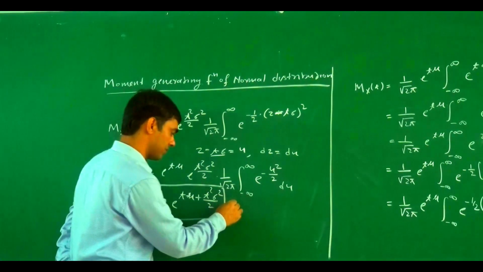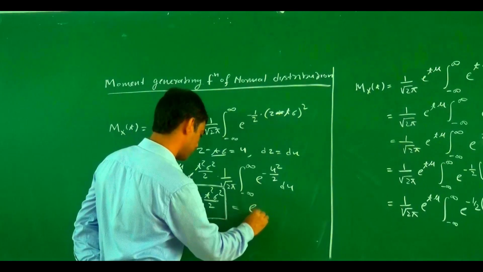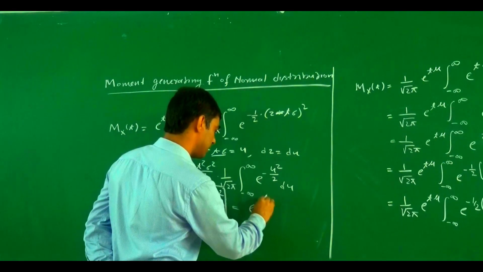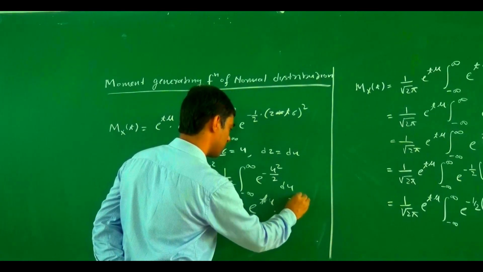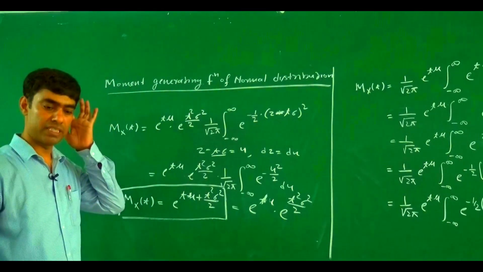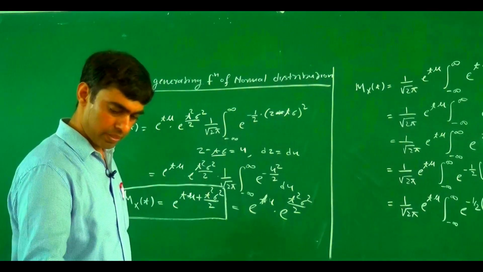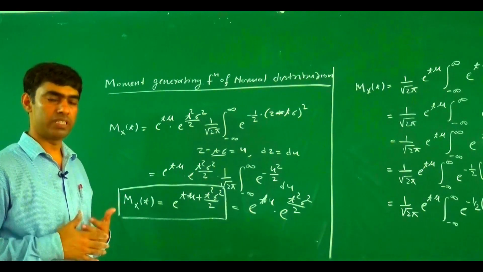You may also write this as e to power t mu into e to power t square sigma square by 2. So this is the moment generating function about the origin.